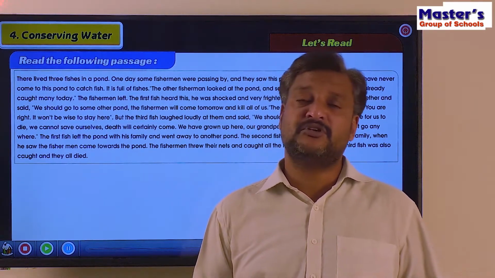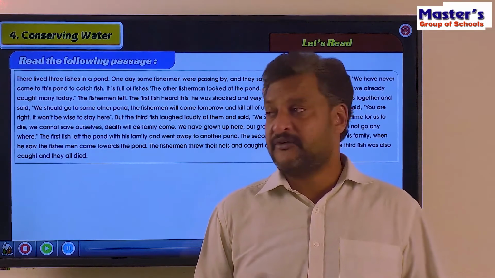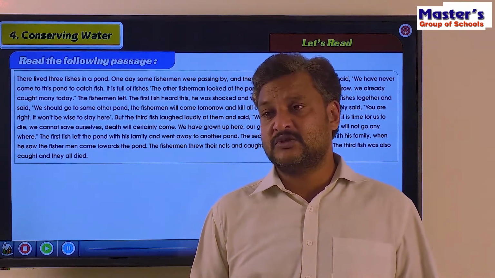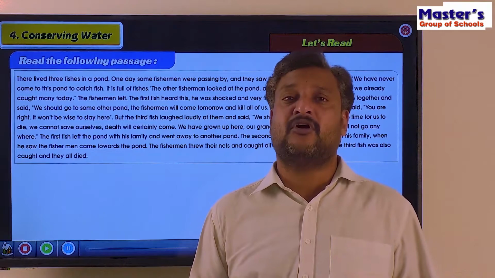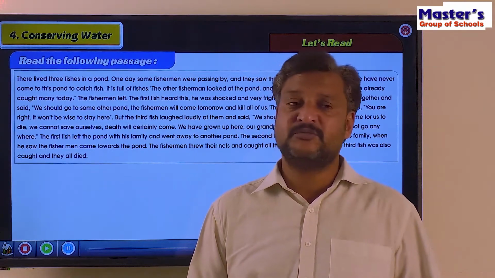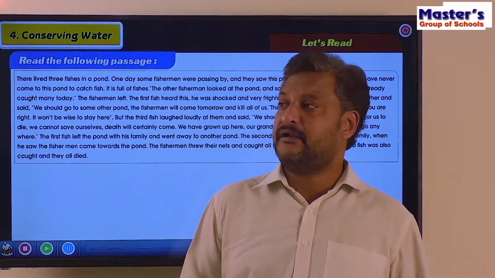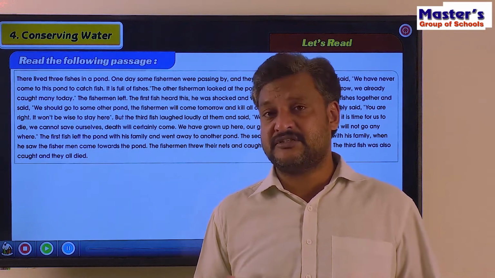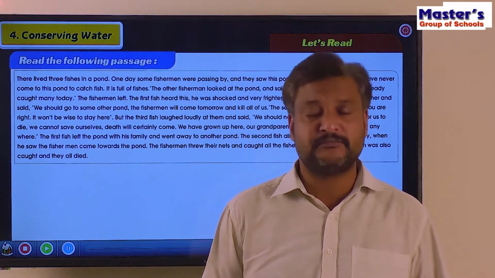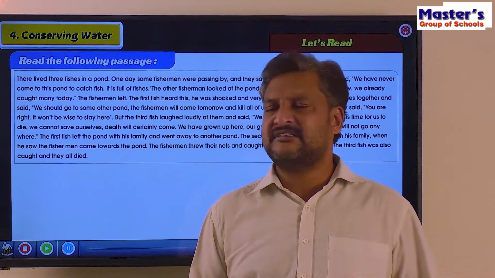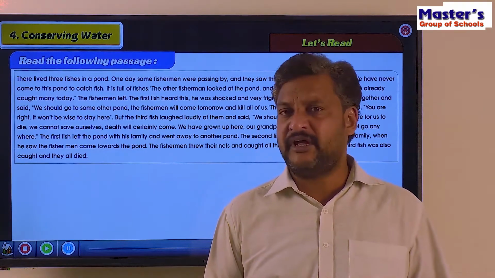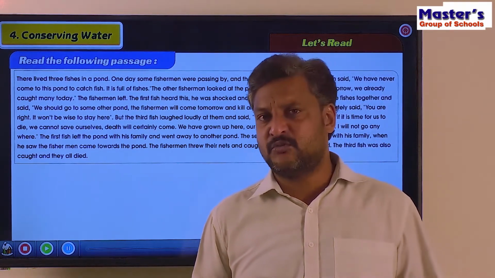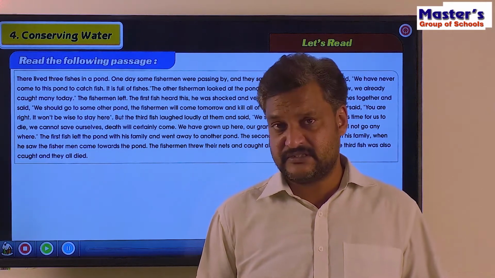And the first fisherman told the second fisherman, "We have never come to this pond, so that means we have never caught any fish from this pond. So this pond is full of fish, and we will have a good catch if you try to catch fish from this pond." The second fisherman said, "Somehow we have got a very good catch today. No problem, we will come tomorrow and we will catch all the fish in this."